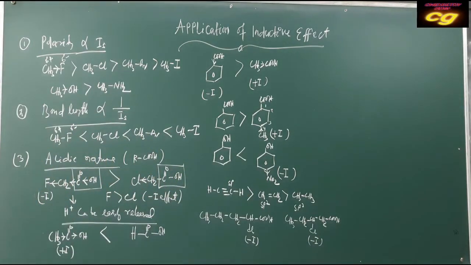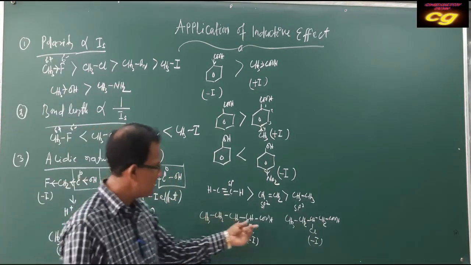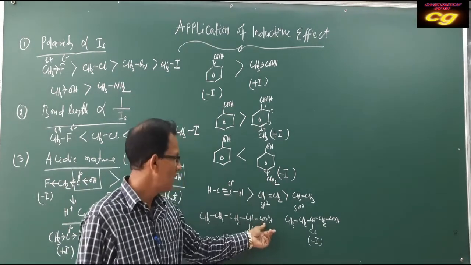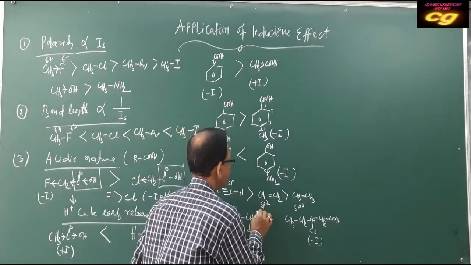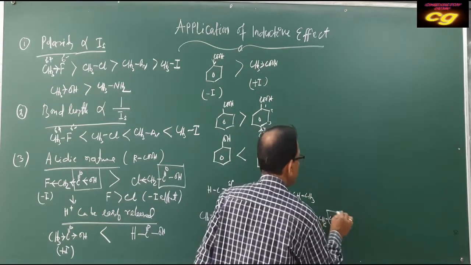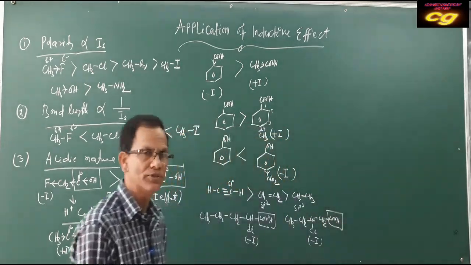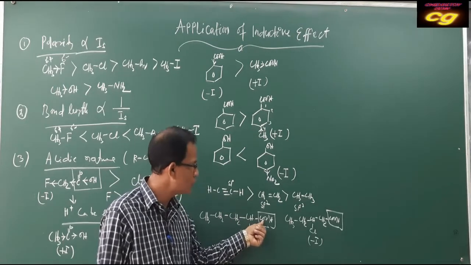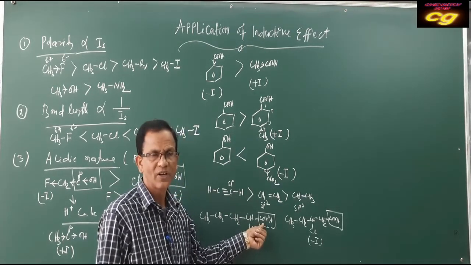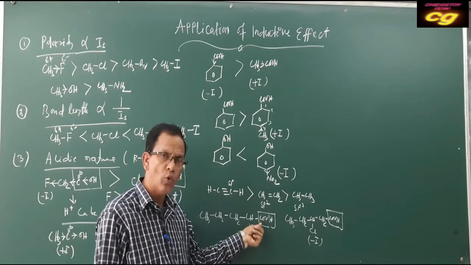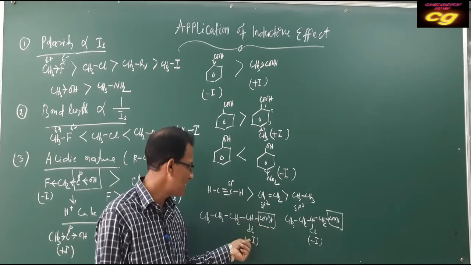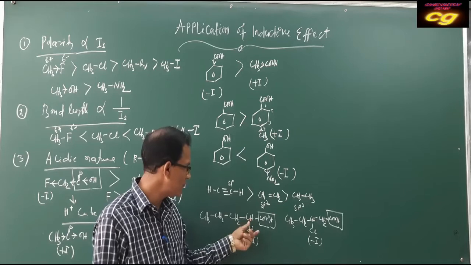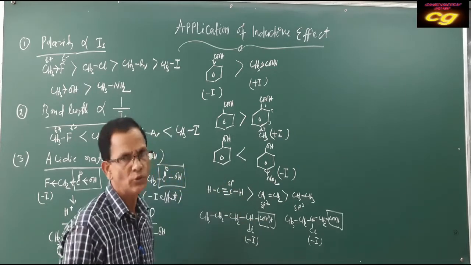The only difference is that H plus is released from the acid. It has an acid group, and it also has an acid group. Both are releasing H plus. But as the minus I effect group is very close to the acid group, the minus I character of chlorine is more effective towards the acid group.